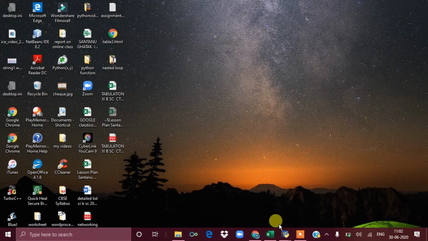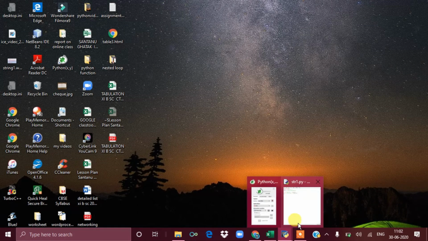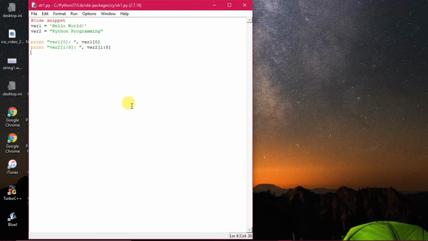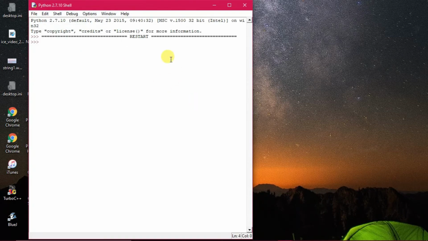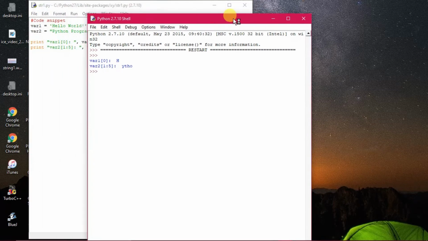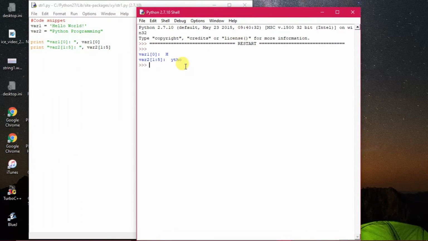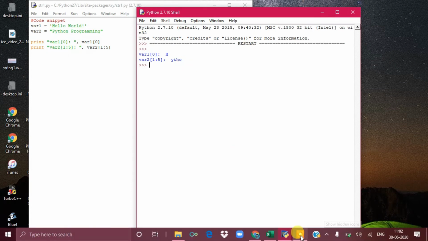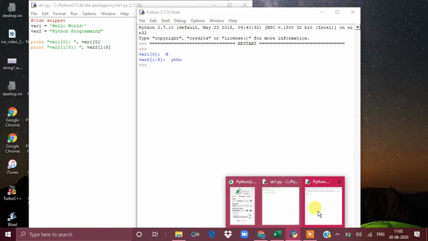Now we will start some execution on strings. We'll just see the simple programs today, how this is to be done. So this is a program that I had shown you that time. We will just do some experimental things on it. I'm running the module here. As shown, the H has been printed and YTHO has been printed as well.